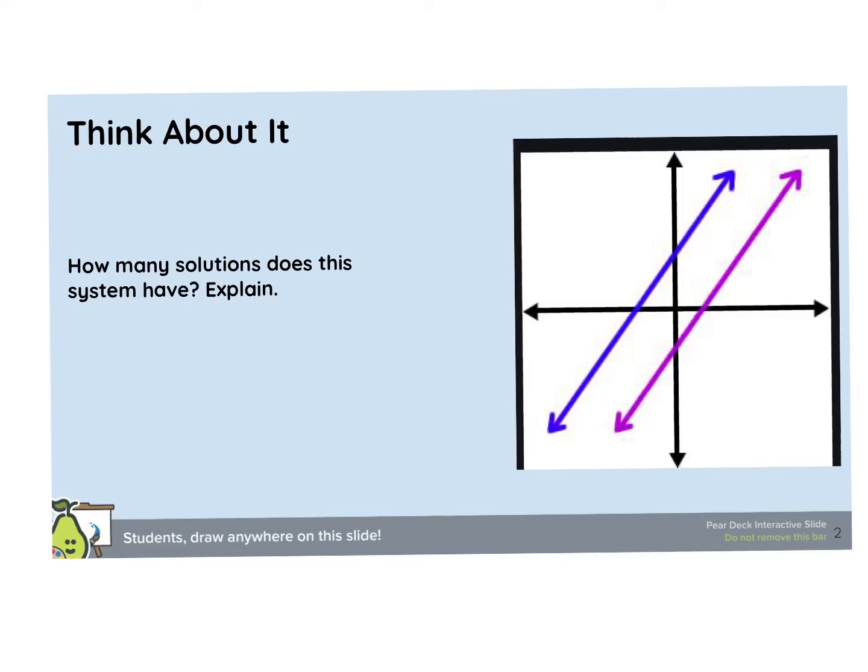Okay, so for the think about it, I chose a question that a lot of us got wrong on the weekly quiz last week. So I just wanted to clear it up. We have a system of equations and we have two parallel lines. Now, the definition of the solution is going to be the point where the two lines cross. Okay? If the lines are never crossing, then there's no solution. So a lot of people put infinite solutions.